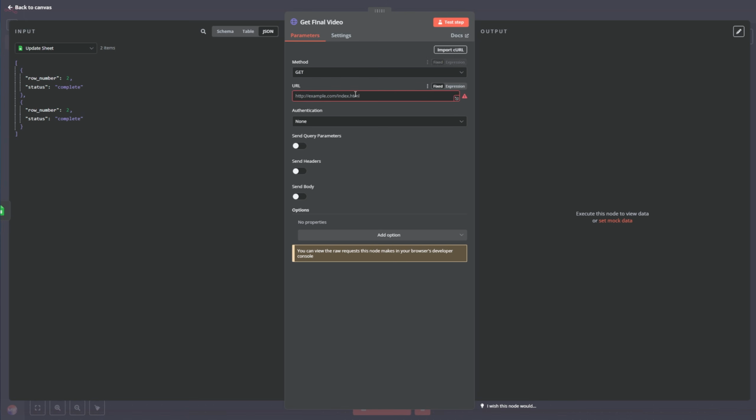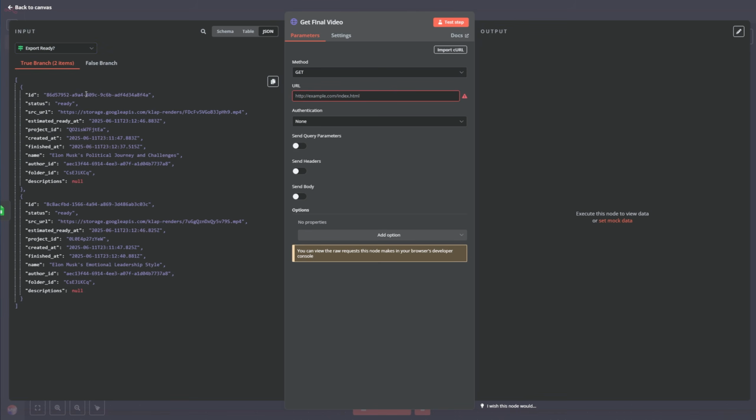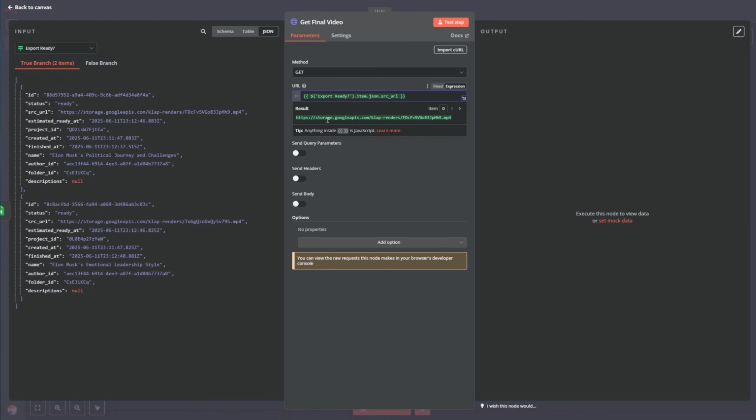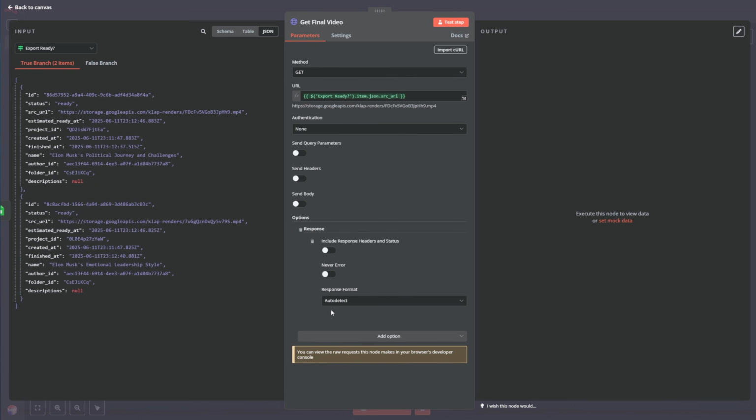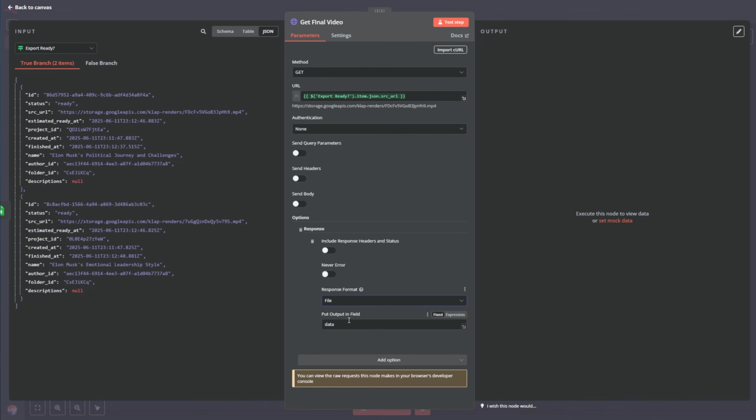It's going to be a GET request, and the URL is going to be the export ready URL. This one, it's on Google APIs, which is correct. And now the only option is we have to change the response, because we want to get the file from the response and put it as data. And that's it.